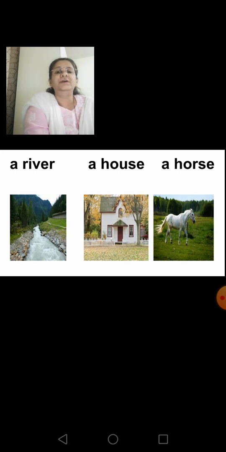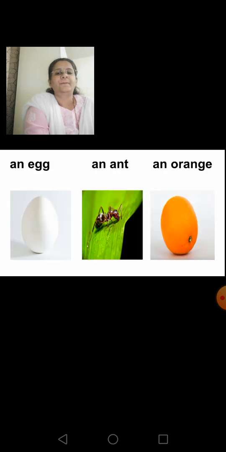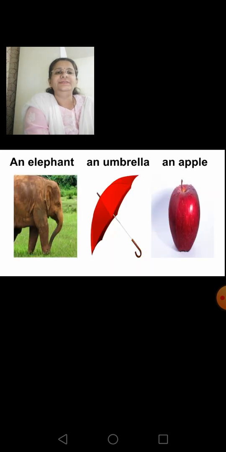Here you see a river, a house and a horse. Now in this slide, the first picture there is an egg, then there's an ant and there's an orange. Here you see an elephant, an umbrella and an apple.